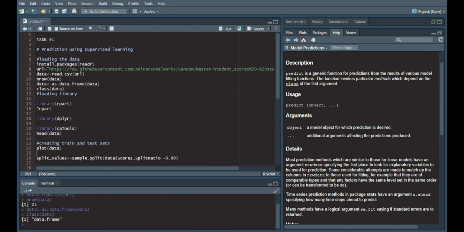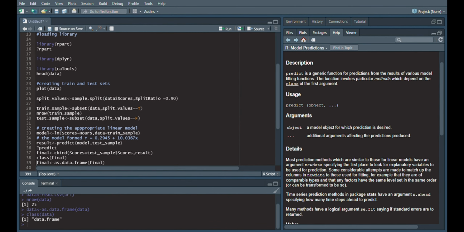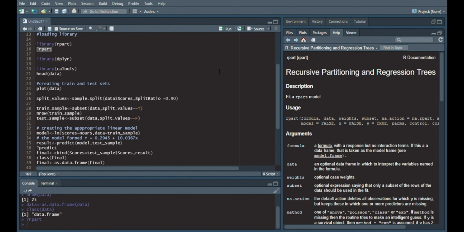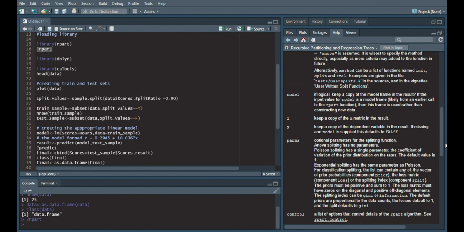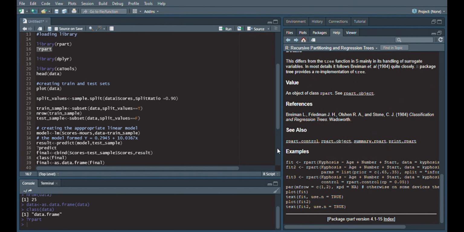So the libraries I need for prediction and linear models are as follows. I used three libraries only, which are rpart, dplyr, and caTools. You can use the question mark rpart function and question mark dplyr respectively to check more about the libraries and get more functions. Basically, using the question mark function drags you to the documentation on the CRAN server, and it gives you details regarding it. For example, rpart stands for recursive partitioning and regression trees. It gives you a description, various arguments that can be used in it, and the best part is that it gives you some examples which make things a lot clearer.